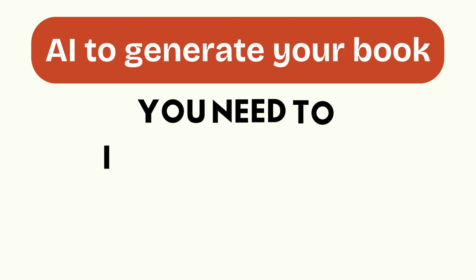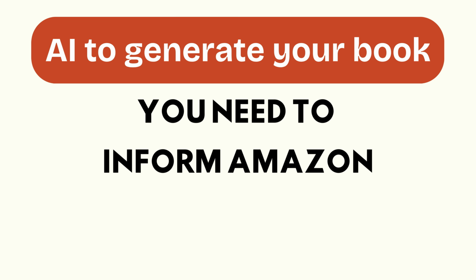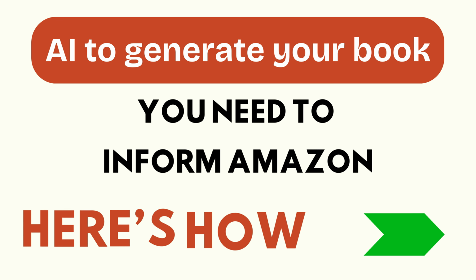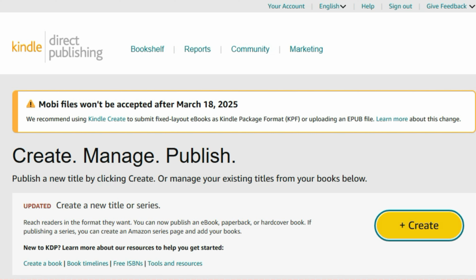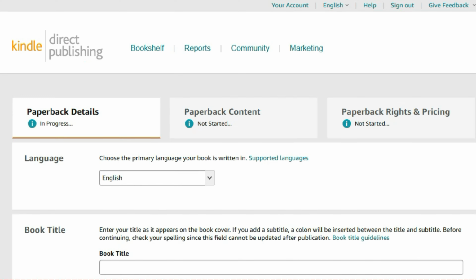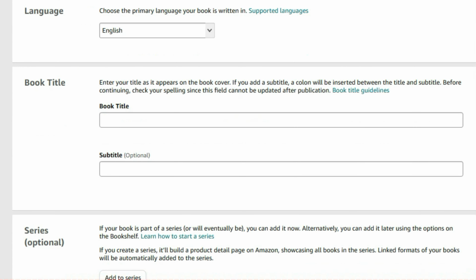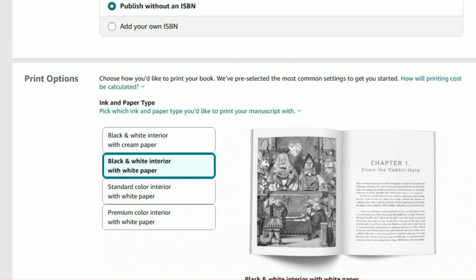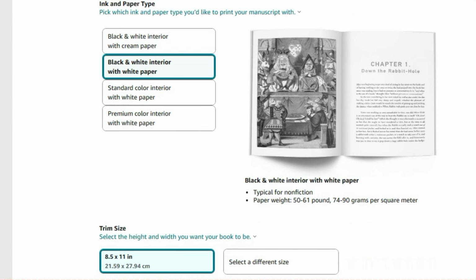Step 2. How to disclose AI-generated content on Amazon KDP. If you are using AI to generate your book, you need to inform Amazon during the publishing process. Here's how. Go to Amazon and start your book upload process. Enter your book details. Fill in the title, subtitle, author name, and other required information.